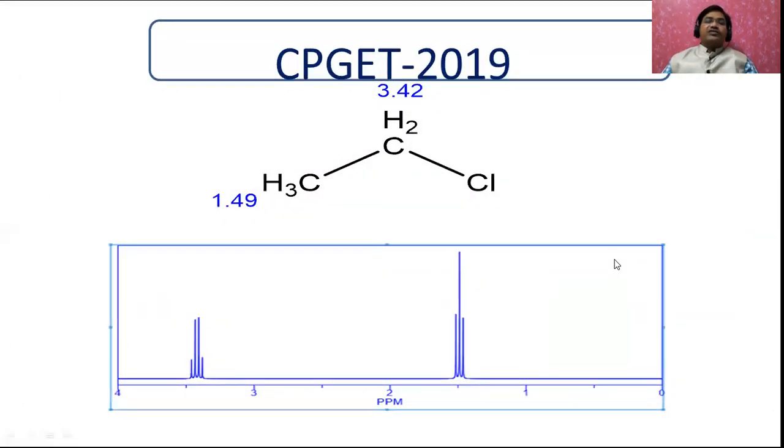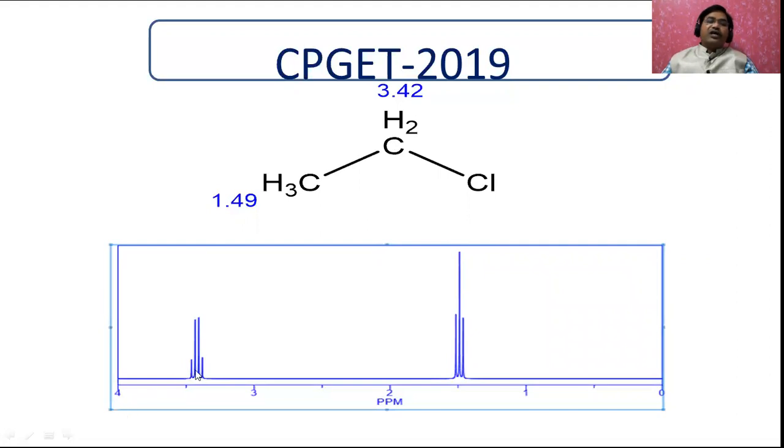Let us go for the other one, ethyl chloride. See, there are adjacent protons, here it is 1.49. You will get the quartet because of 3 plus 1. Here it is going to be at 1.49, and this is going to be 3.42, and you will get 1 plus 3.